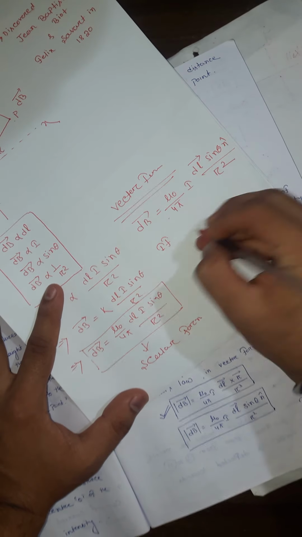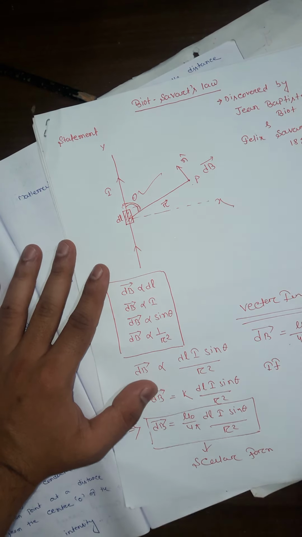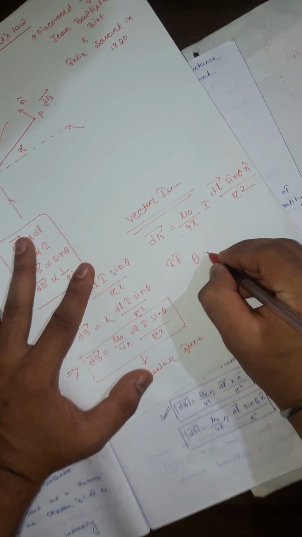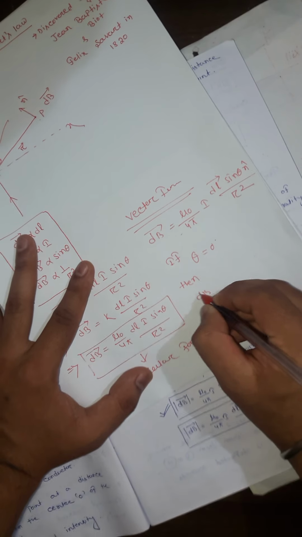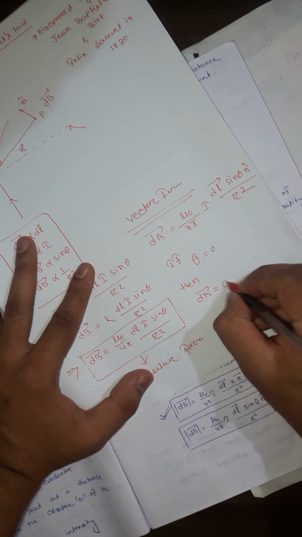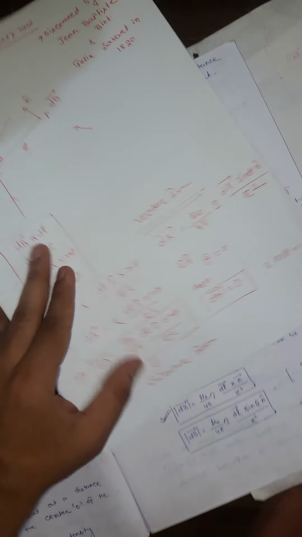If this theta is equal to 0, then dB is equal to 0 because sin theta is equal to 0.